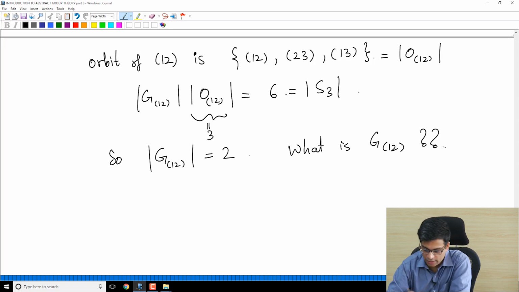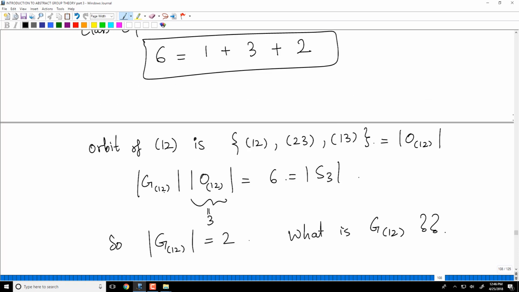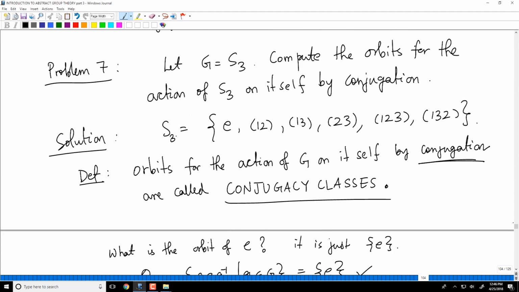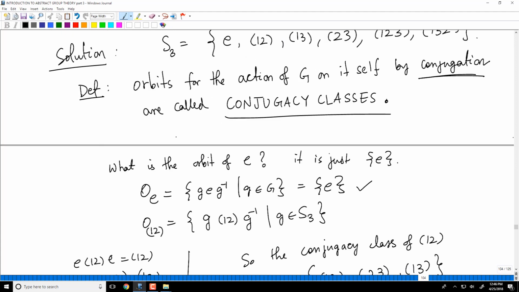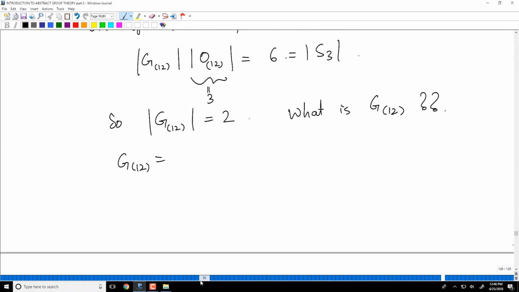Let's compute this. Remember, there are some obvious elements in the stabilizer G(1 2), so I am doing more than what's in the problem. So really we have finished the problem. The problem was to compute the conjugacy classes of S3, which I have done. But let's go ahead and exploit whatever we have found in more detail.